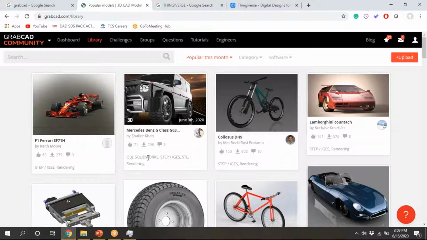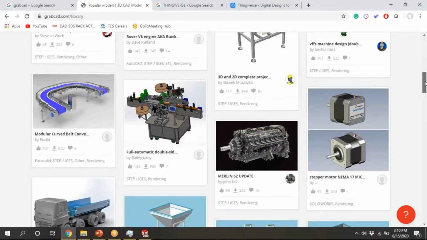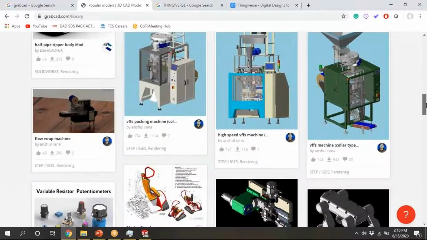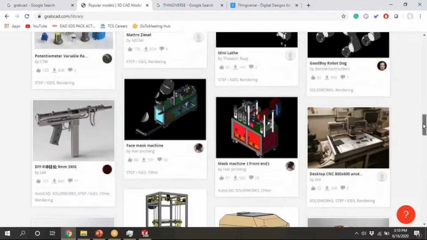And remember in GrabCAD, while observing, you can see here STEP or IGES, rendering and OBJ, some names are there. What does it mean? Here the file format has a STEP file and an IGES file. What they are conveying is they have designed that part using SolidWorks, and the STEP and IGES files are there. We'll choose SolidWorks because we are using SolidWorks.